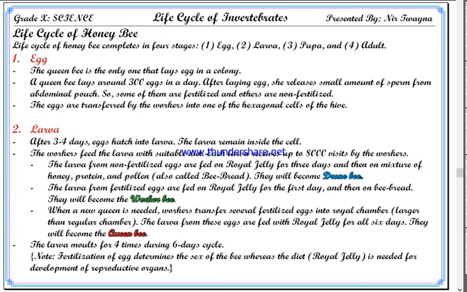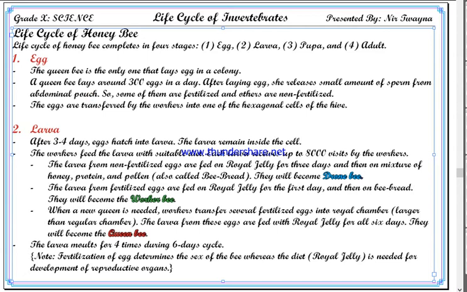So after laying an egg, she releases a small amount of sperm on each egg, and they are fertilized, and she leaves some of the eggs unfertilized as well.